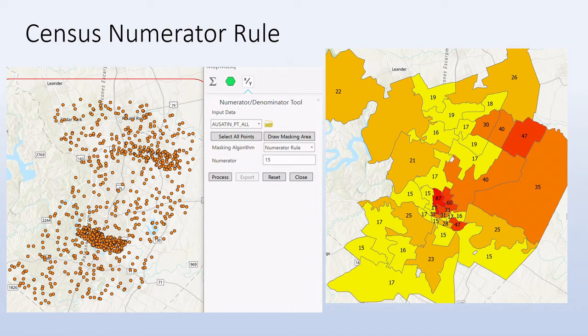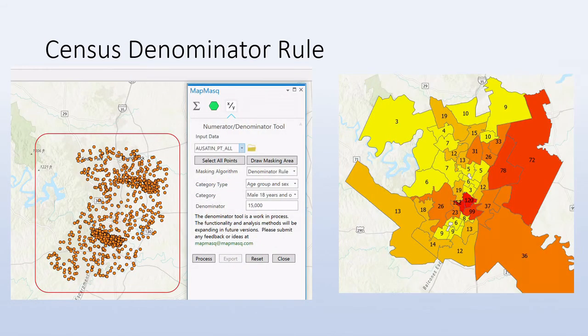Now let's take a look at one that's a little more intriguing, which is the denominator rule. The denominator rule states that you must have at least a certain number of the underlying demographic population. This information is pulled dynamically from the census. Please note that no data ever leaves your local machine. The only information sent to the census is the extent of the data and the parameters you are looking for. All data and processing is done locally to ensure the PHI stays protected.